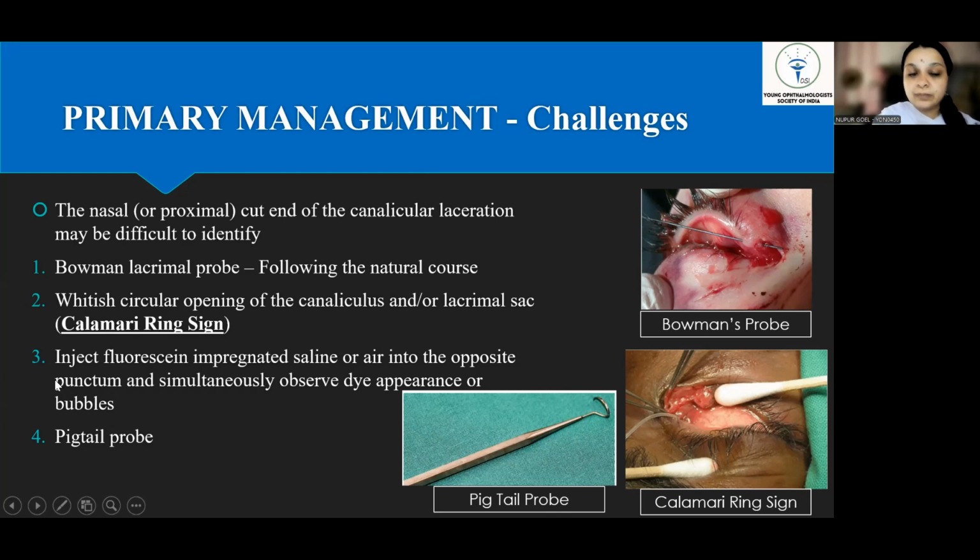So what techniques can be used? One can use a Bowman's lacrimal probe. You insert it into the distal end and then follow the natural course, so you will eventually end up getting the proximal cut end of the canaliculus as well. Or one can, under a microscope, identify the whitish circular opening of the canaliculus, as you can see in this image, which is also called the calamary ring sign. Or one can inject fluorescein-impregnated saline or air into the opposite punctum and simultaneously observe dye disappearance or bubbles. A pigtail probe can also be used.